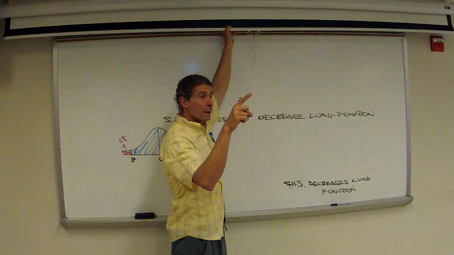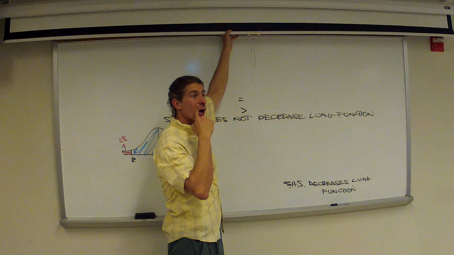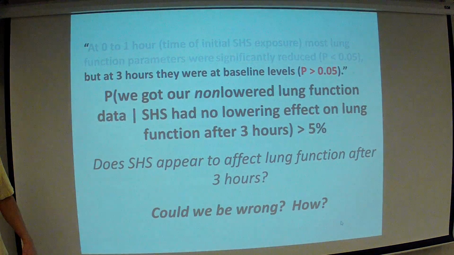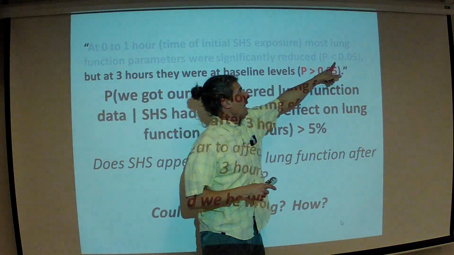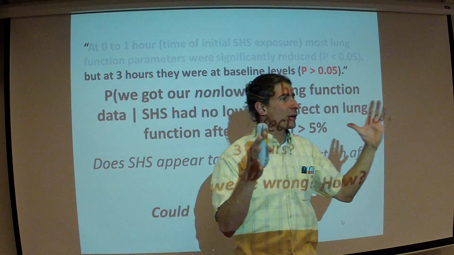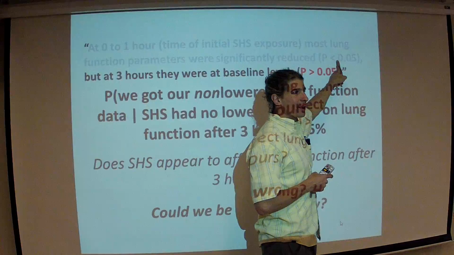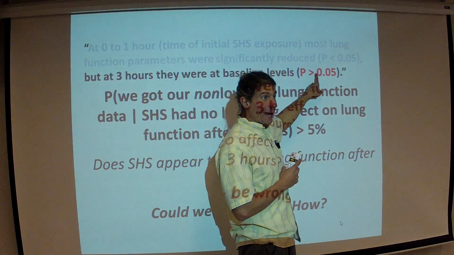Christian, go! So, both parts of it show that secondhand smoke does not decrease lung function. When you say both parts, the 0 to 1 hour and the... what do you guys say to that? No, the first part, it does show. It does decrease, right? Okay. Because the p-value was, which means we're out of the blue interval. The blue interval says lung function's the same as it was or even got better. This says we're not there. This says we've gotten worse. This says it's as good as it was or it got better.